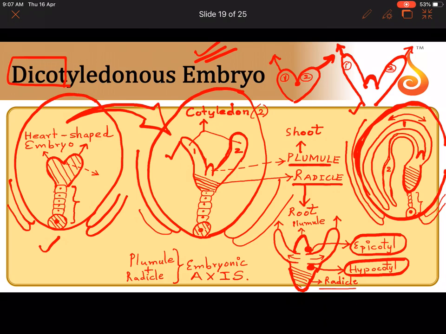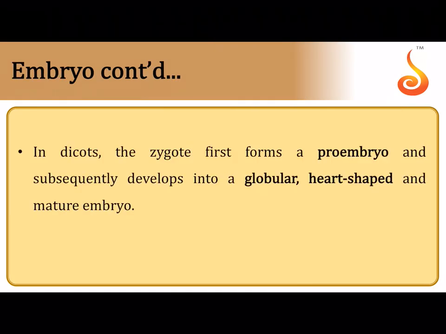And then you can see the plumule. Between the cotyledons, what is there? Plumule. And below, the shaded part, what is the shaded part? Radicle. Now you should understand what is epicotyl and hypocotyl. It depends on the point where the cotyledon emerges. Above the point, the region of the embryonal axis is called epicotyl. Below the point where the cotyledon emerges, that region is referred to as hypocotyl. Okay? So this is the dicot embryo. I've tried to simplify it as much as possible. You don't have to learn the greater details for the PU part.